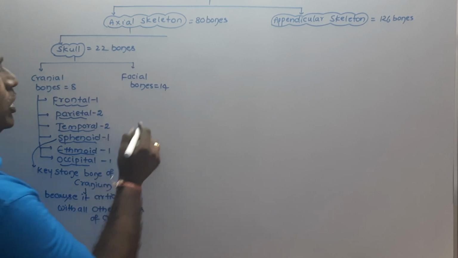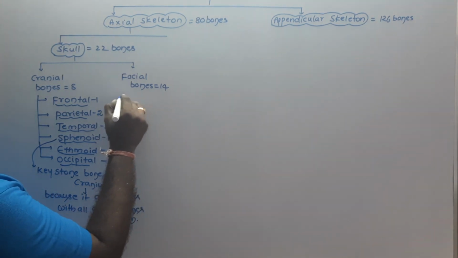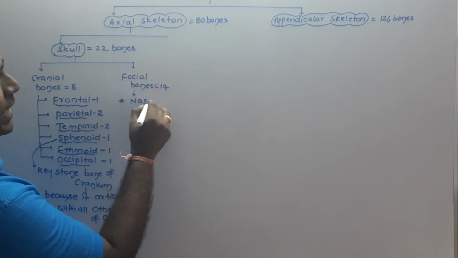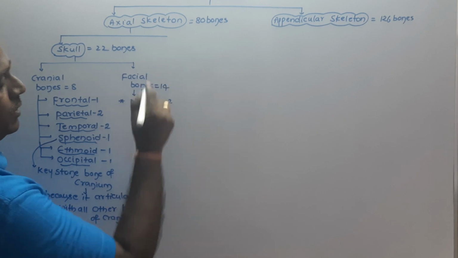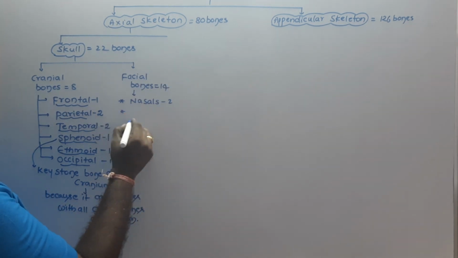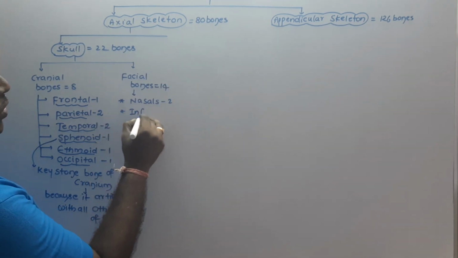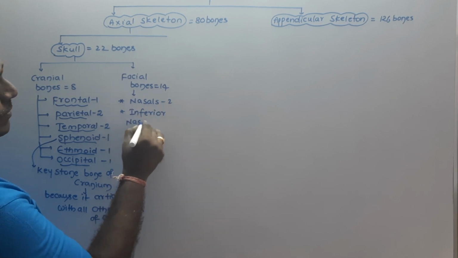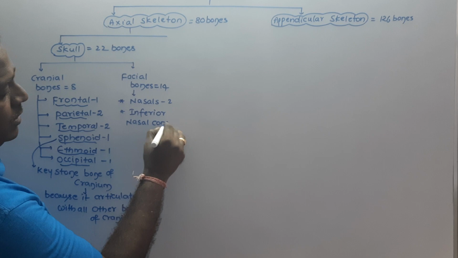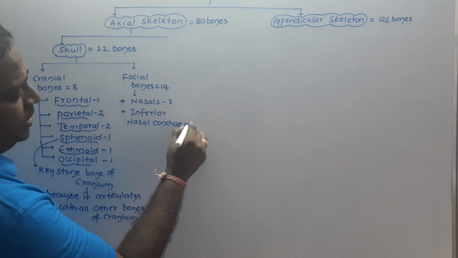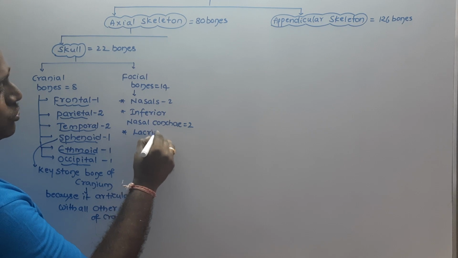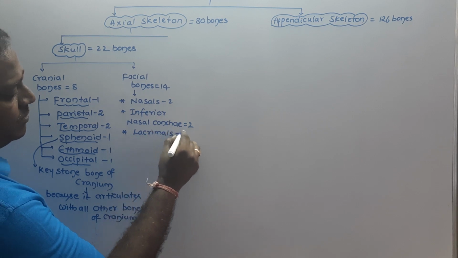And the facial bones include the nasals, which form the nasal bridge, 2 bones, and the inferior nasal conchae, 2 bones. Then the lacrimal bones, the smallest bones of the face.